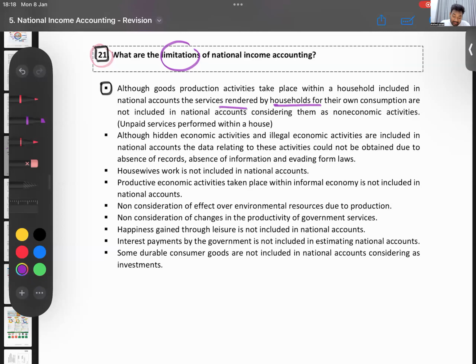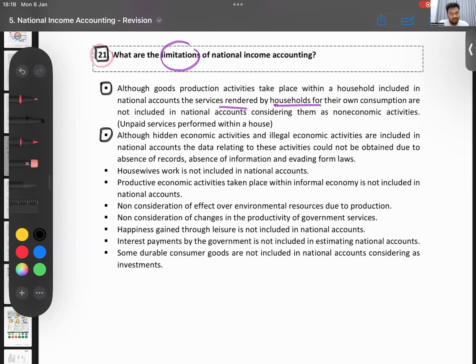That's a problem. Then the second one is illegal and hidden economic activities. Now just think, let's say some of you say, sir, can you do an individual class for me? I don't do individual classes, don't ask.